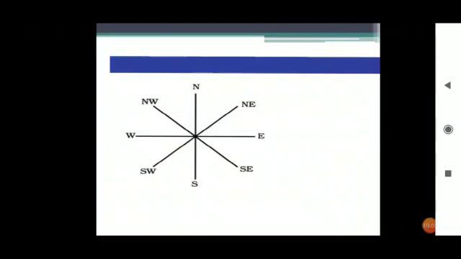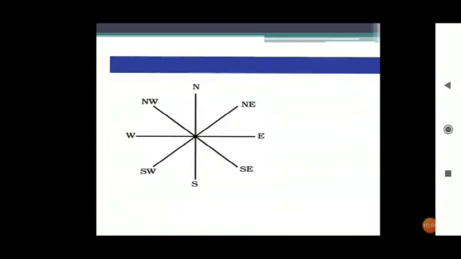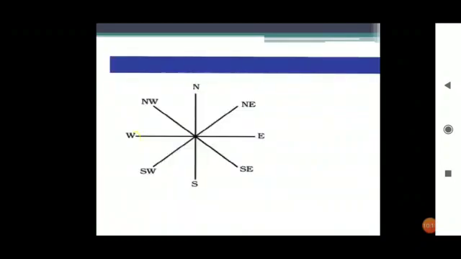Now see, you can see here north. Okay, now south, east and west. Okay, and sub directions are northwest, northeast, southeast and southwest.